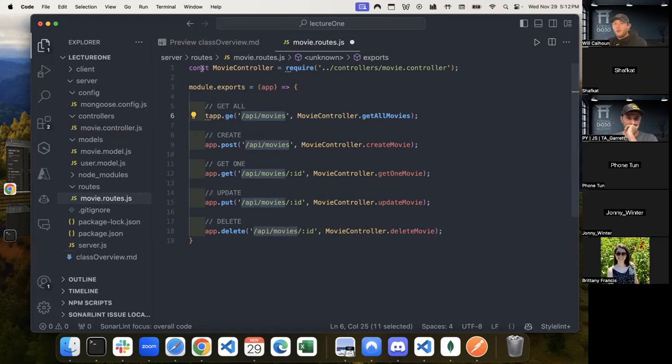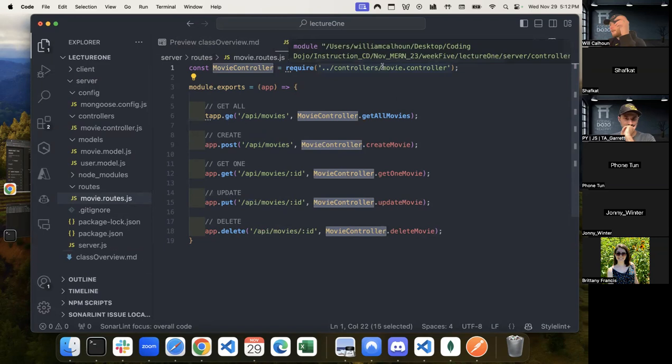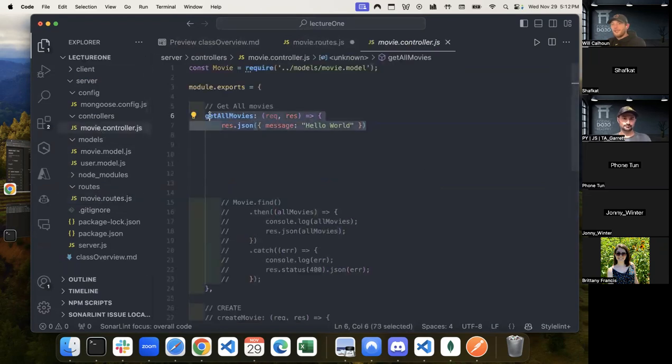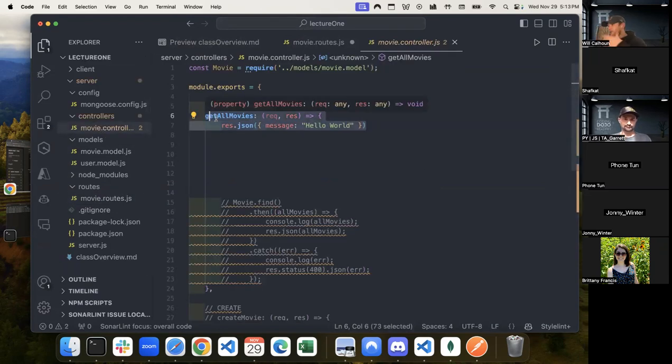It says, cool. I want you to go into my movie controller because remember we did our module.exports. I want you to grab all that. Cool. Now I have access to everything. I want you to go into that and I want you to run the get all movies function. So it goes, okay, great. It goes into there, runs this, and gives a response. Whatever it says to do after that, it gives that response there.